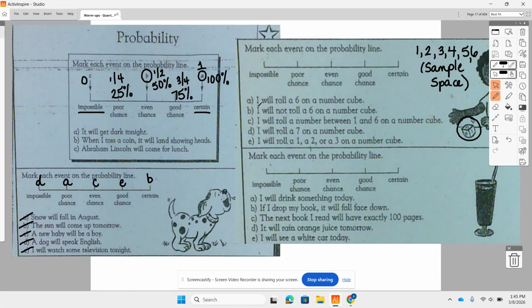All right, letter A, I will roll a 6 on a number cube. All right, well, a 6 is only one side. So it could happen, but pretty poor chance if I'm just doing one roll. I will not roll a 6. Well, that includes all the other numbers that are not 6, 1, 2, 3, 4, and 5. So the chance of that happening is a pretty good chance.